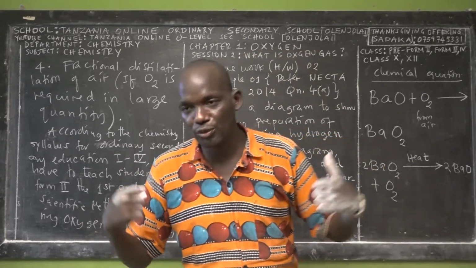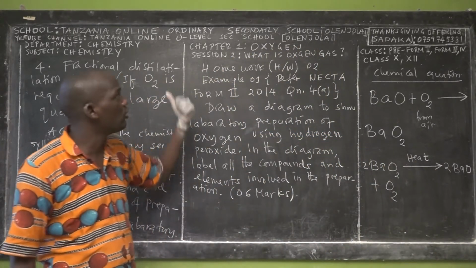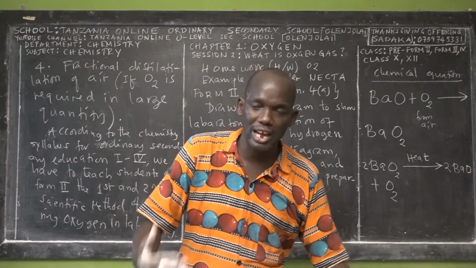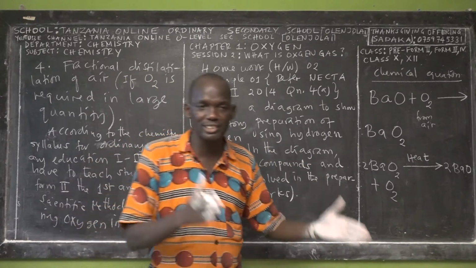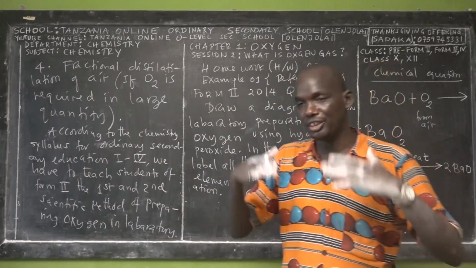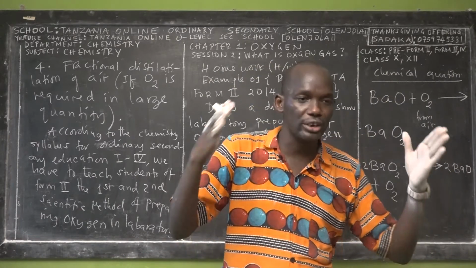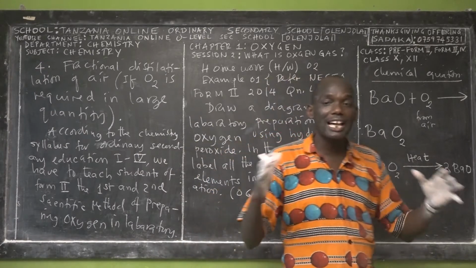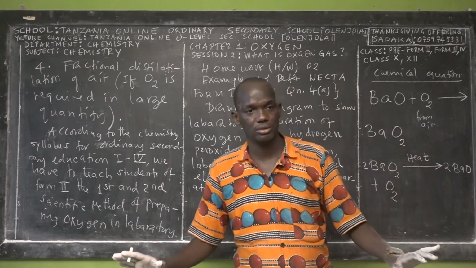Because one of the specific objectives of Tanzania Online Ordinary Secondary School is really to prepare our students to understand and to pass the continuous assessment, the midterm testing, the terminal exams, the annual exams, the pre-mock exams, the mock exams, the national exams. So those are all our specific objectives, right?